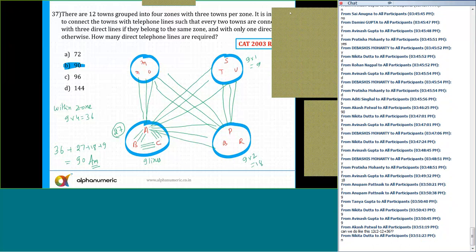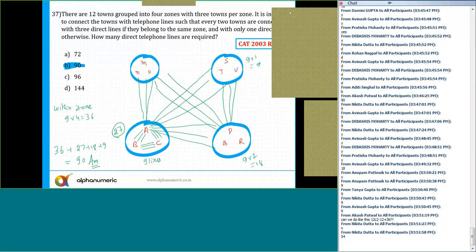Okay, Akash is saying, can we do like this, 12 C2? Out of 12, we select any 2, so that is 12 C2, so 12 into 11 by 2. So 12 into 11 by 2, that is equal to 66. Yes or no? 66. And then in that case, you are subtracting 12. If you subtract 12, so what is 66 minus 12? Those 12s have been subtracted to avoid the double counting. Yes, to avoid the double. 66 minus 12, what will it be? Akash, you tell me. 54.